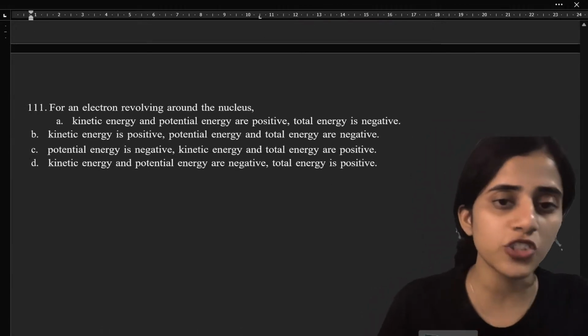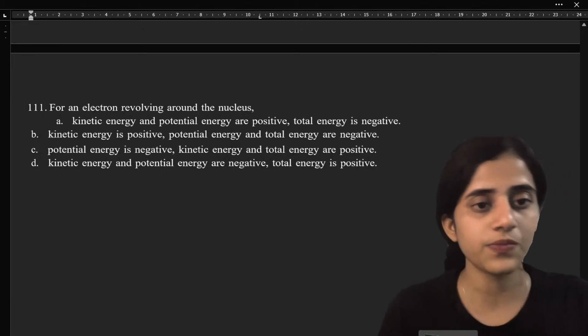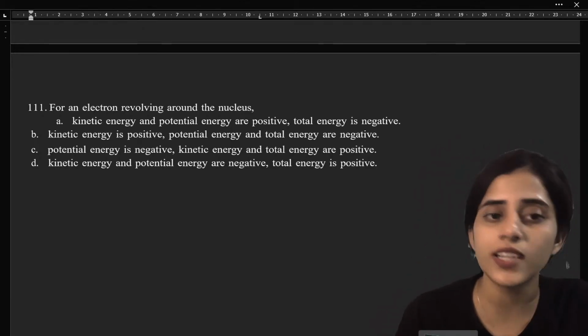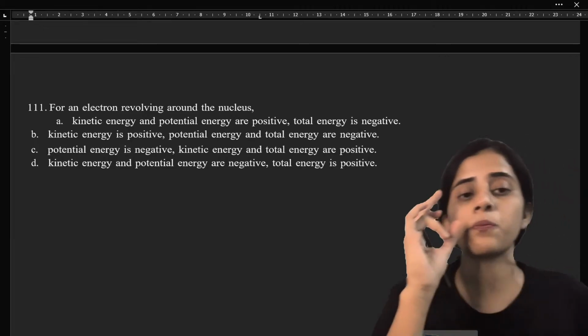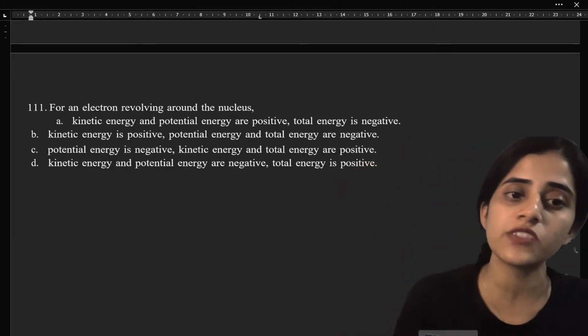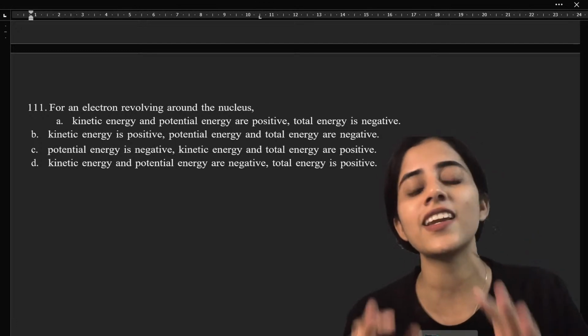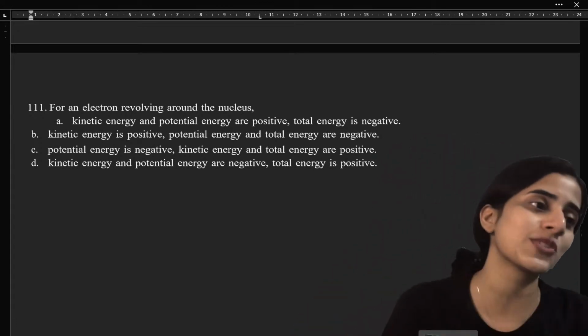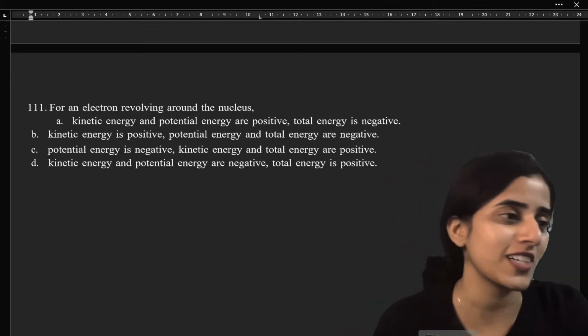Okay. For an electron revolving around the nucleus, which is the correct option? Kinetic energy and potential energy are positive. Total energy is negative. Kinetic energy is positive. Potential energy and total energy are negative. Potential energy is negative. Kinetic energy and total energy are positive. Kinetic energy and potential energy are negative. Total energy is positive.